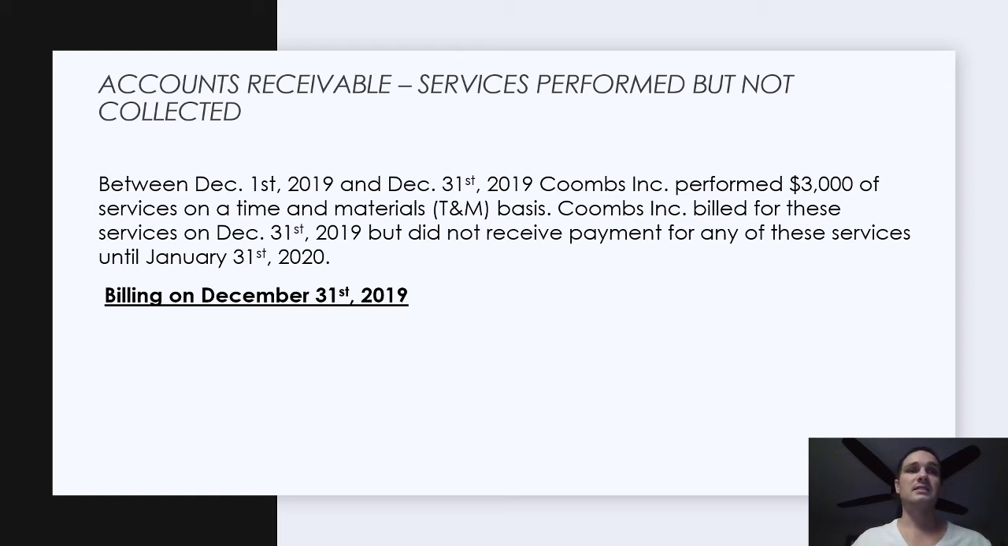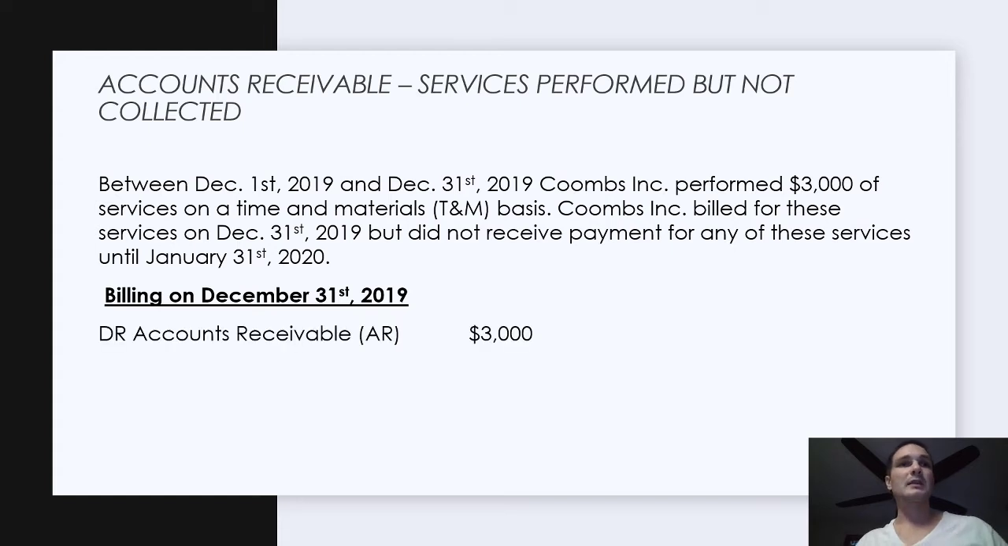Since we billed for these on December 31st, even though we're not going to collect on them until January 31st, we do have an asset based on the revenue recognition principle, where we recognize revenue as the performance obligations are satisfied. So another way to put that is as we're earning the revenue, we can recognize it. And so we're going to be debiting accounts receivable. That's based on GAAP accounting, right? This is no longer cash basis.